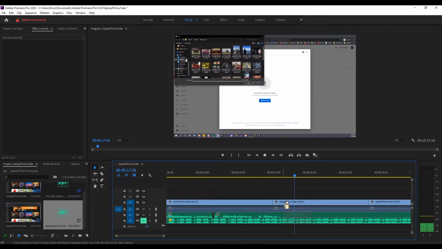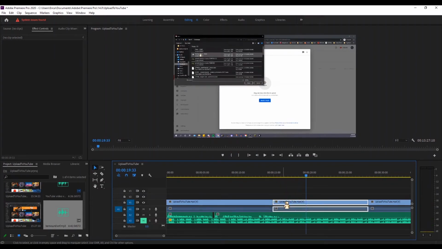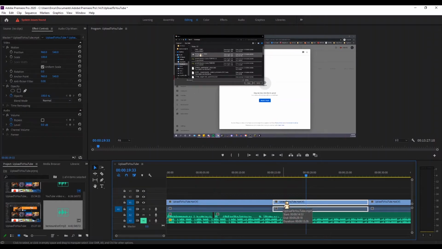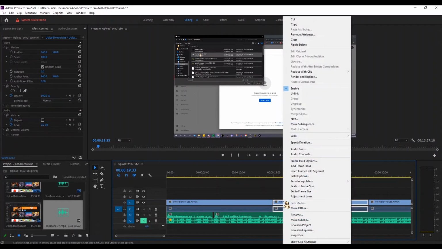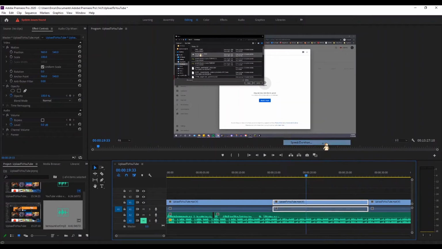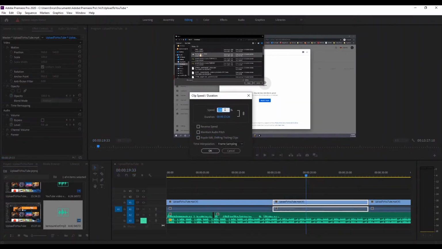Sometimes an audio clip is faster than a video clip. If you want to match the speed of the video to the audio, right-click on the clip that you would like to change. Then, click Speed/Duration. A menu will pop up showing the current speed and duration of the clip. Type in whatever new speed you want and it'll tell you the new duration of the clip. When you're satisfied with the duration, click OK.